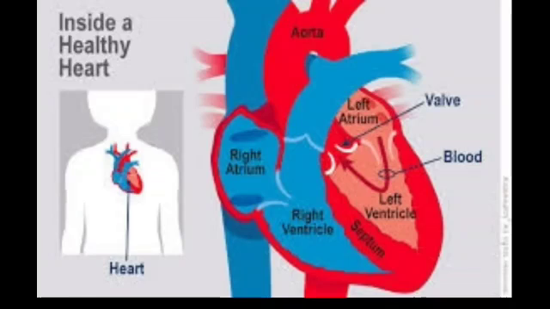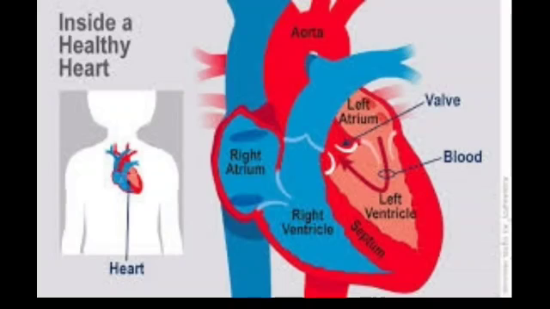Lastly, we are going to learn about heart and circulation. So heart is the muscular organ. It is a pouch of muscles. It is located between your lungs. And the main function of the heart is to pump blood and to maintain circulation. And your heart is made up of a special kind of muscle called cardiac muscle. And the cardiac muscles work without rest and they keep the heart functioning throughout our life.